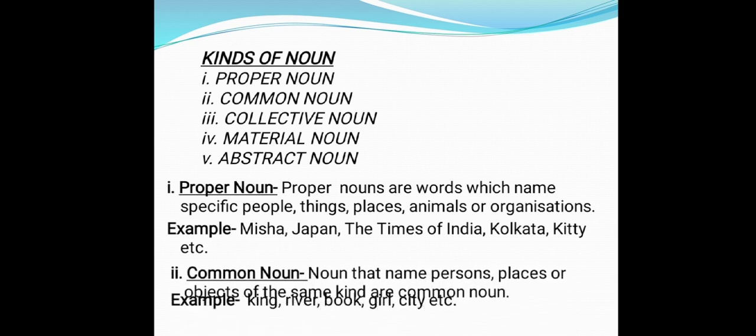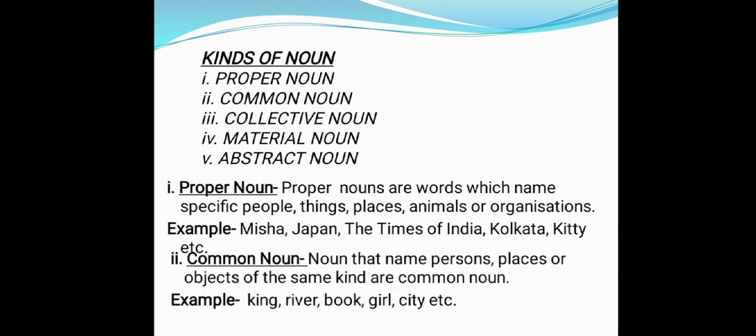Next is common noun. Nouns that name persons, places or objects of the same kind are common nouns. Children, it does not refer to any particular person, place or thing. It gives a common name to a person, place, animal or thing of the same class or kind, like king, river, book, girl, city, etc. Children, here you can see the basic difference between proper noun and common noun.